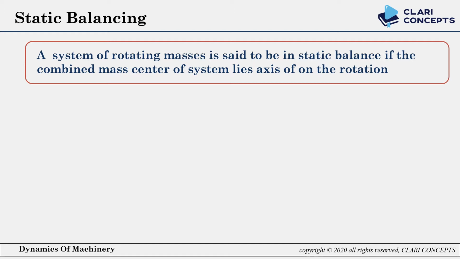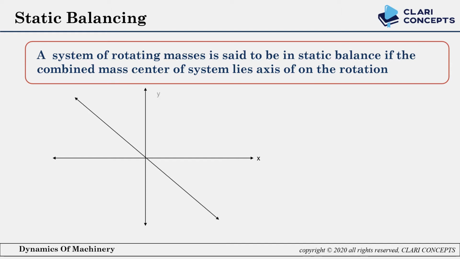To understand this we can use one diagram. Here we have the axes x, y and z. Of these three axes, the y axis is rotating with constant angular velocity omega, and three masses are placed in the xz plane. These three masses are: one is m1 at radius r1, m2 which is placed at radius r2 from the center. The third one is m3, which is placed at radius r3 from the center.